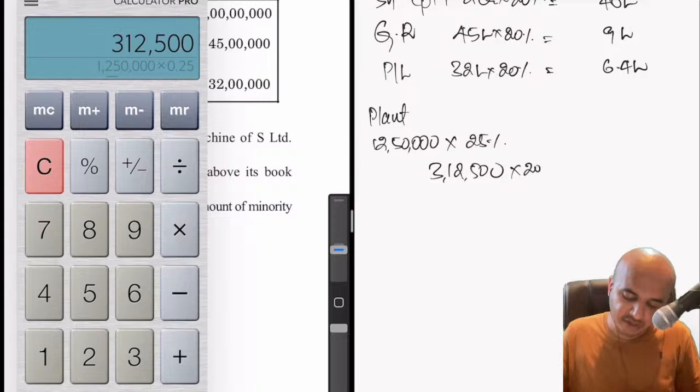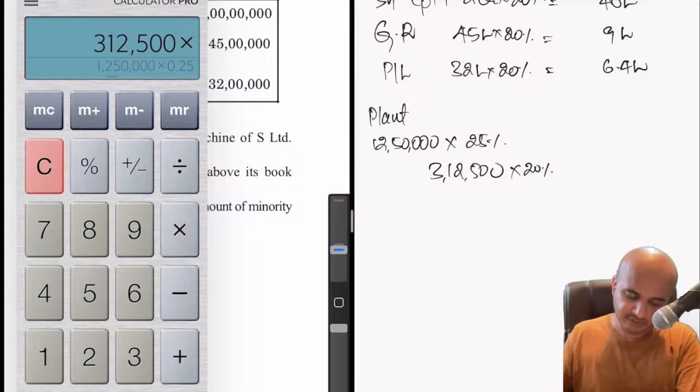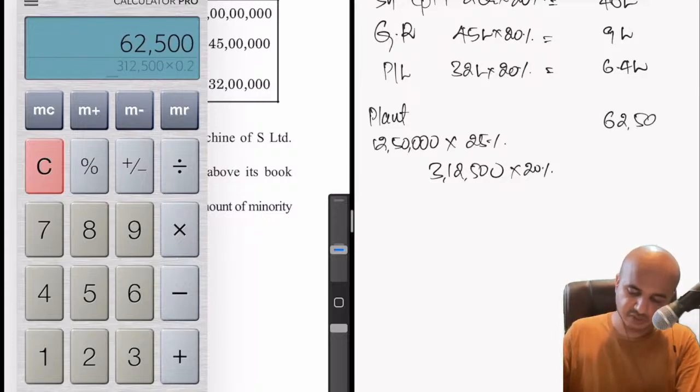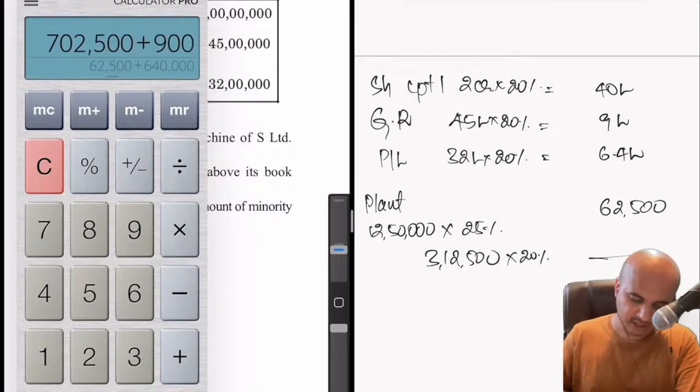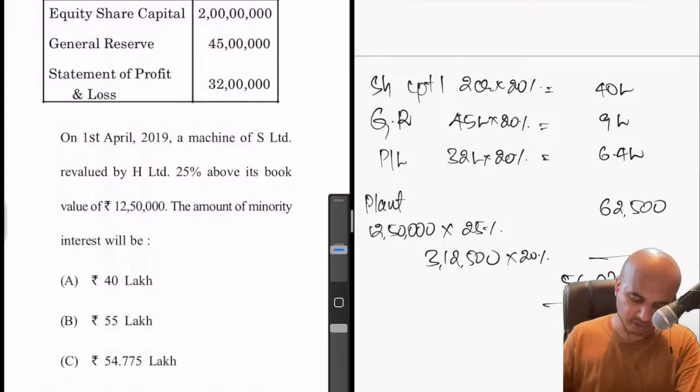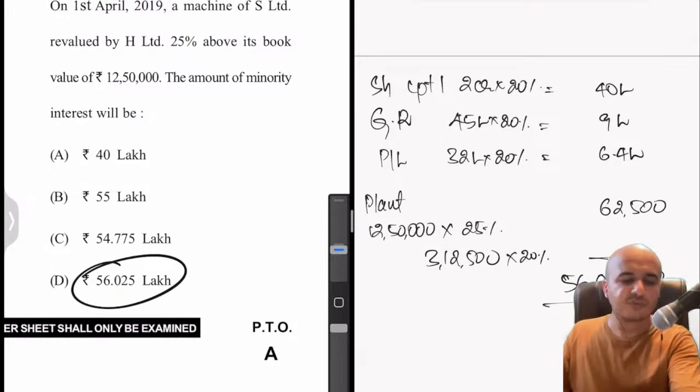Out of that, their share is 20%. The remaining anyway goes to the holding company. So 3,12,500 into 20% will be 62,500. So now the total: 62,500 plus 6,40,000 plus 9 lakhs plus 40 lakhs. So 56 lakh 2,500 is what belongs to them.